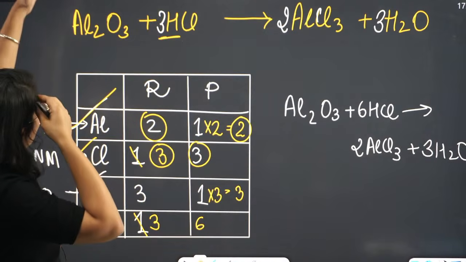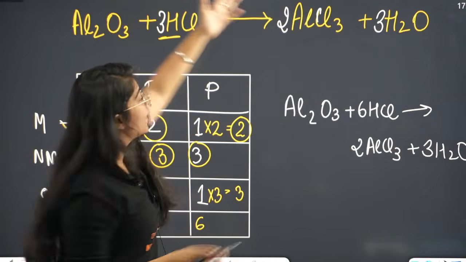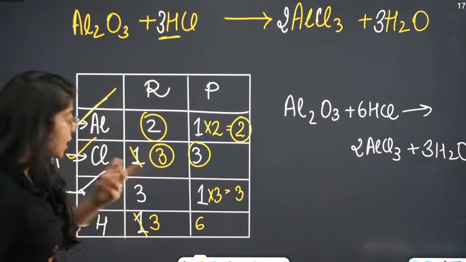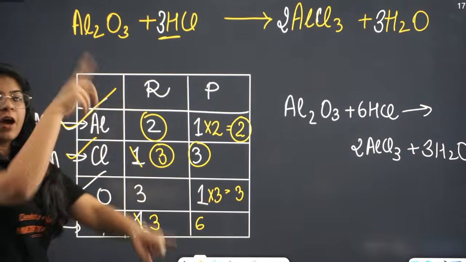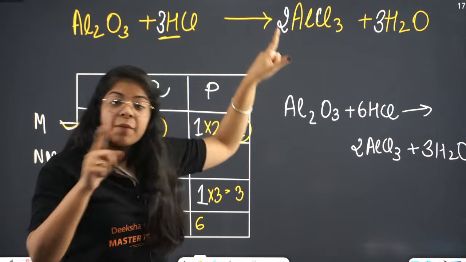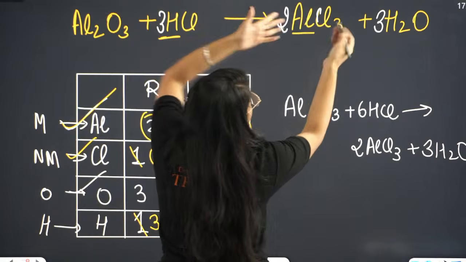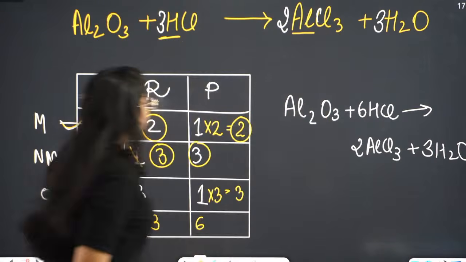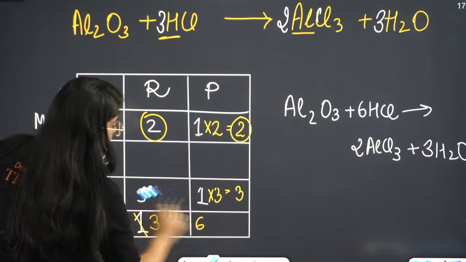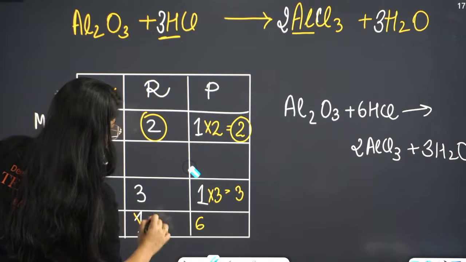In order to balance this aluminium, we changed the chlorine, right? So chlorine is now 2 into 3. We didn't change it, right? We didn't change it. So move back to square one. Aluminium 2 we balanced, but you have to be very careful because in order to balance aluminium we already unbalanced chlorine. So chlorine is now 2 into 3, not just 1 here, right? Let's just erase it. Yeah, let's just erase this part.